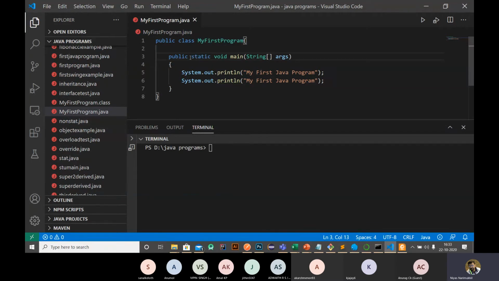Static means an object or memory is physically or statically allocated for running this main function or main method. So a class having a main method need not create an object to run. The system itself automatically creates an object or allocates space for running that program.